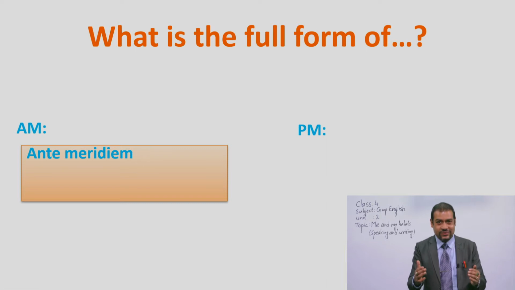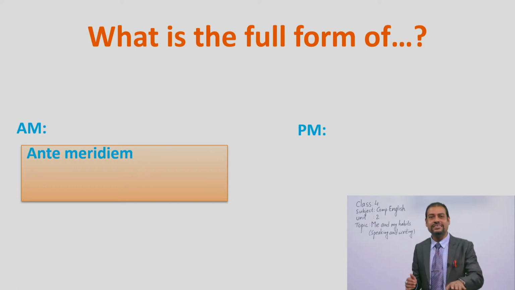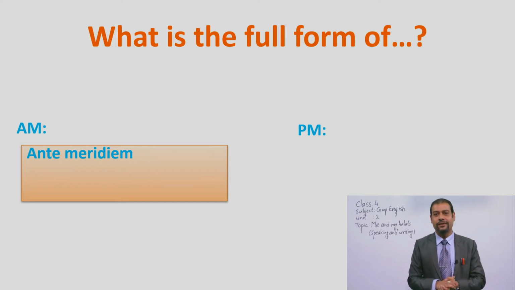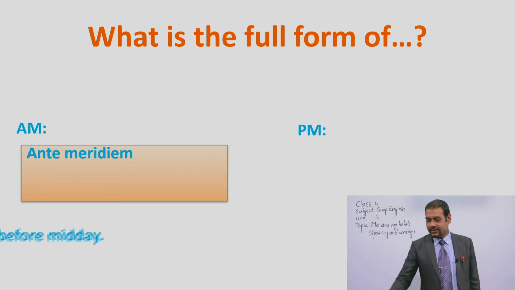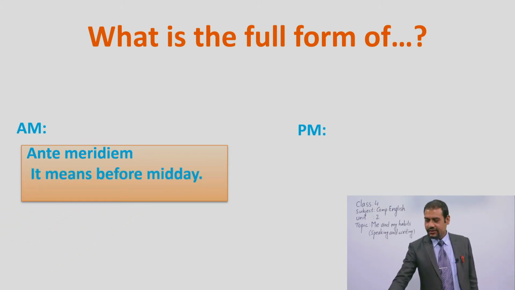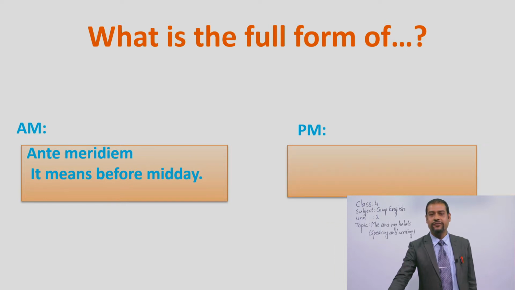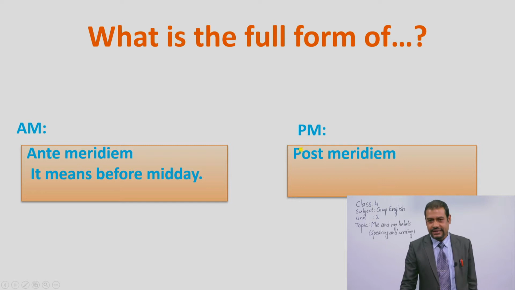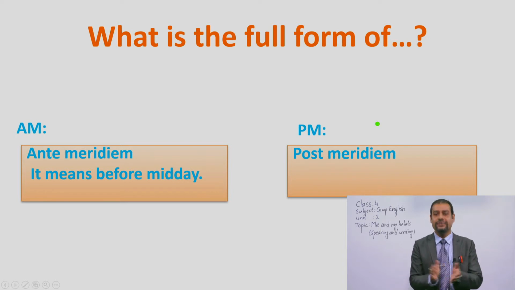Now, can you guess what is the full form of PM based on this AM? Very good. The next, let's say full form of PM is post-meridian. See, please repeat with me, okay? Post-meridian. Please tell it. Yes, very good. Again, post-meridian. Please repeat it. Very good. Now last time, okay? Post-meridian. Very good, dear students.